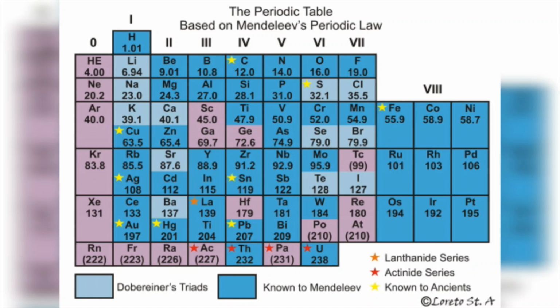But the electronic configuration of hydrogen suggests deficiency of one electron, which is the characteristic property of halogens. And so, Mendeleev's periodic table failed to classify hydrogen.